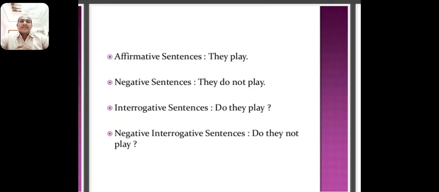Negative interrogative sentence: do they not play cricket? In this way, we can use the sentences as positive, negative, interrogative, and negative interrogative sentences. For the examination point of view, we can remember these four types of sentences in the simple present tense.